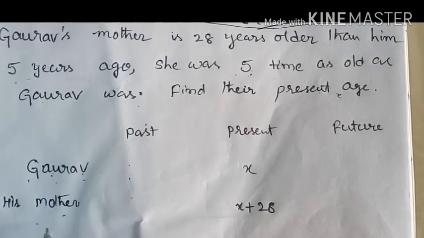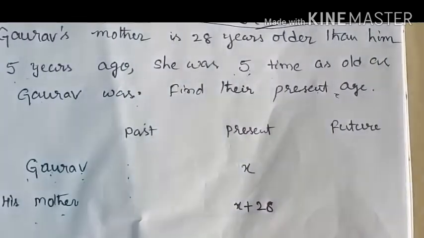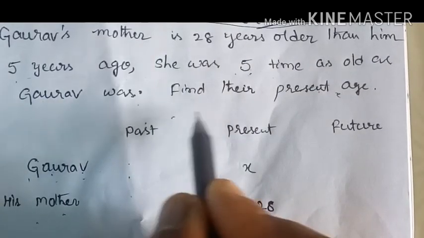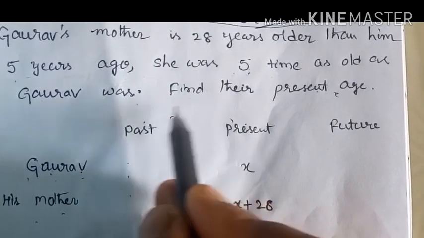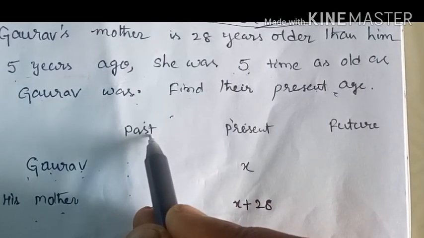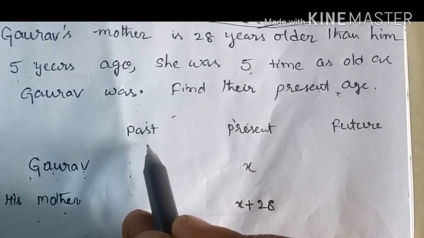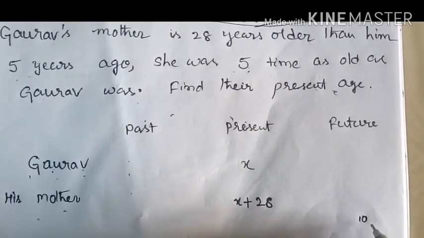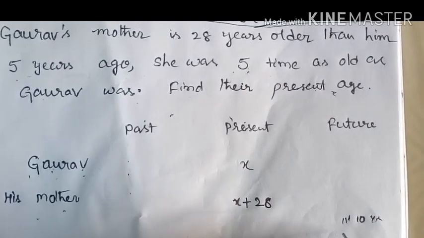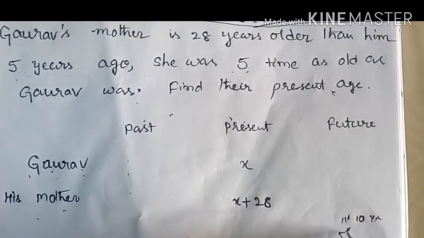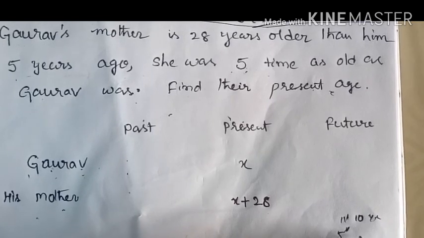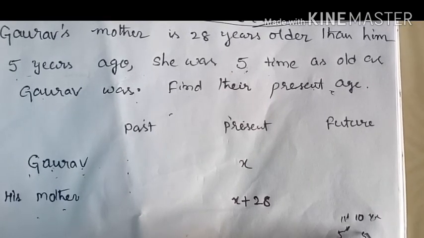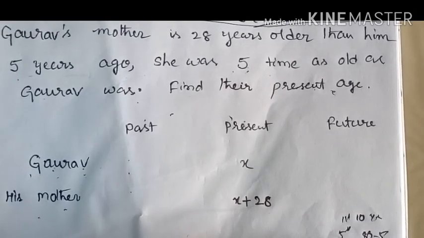Now, 5 years ago means before 5 years, so it goes into the past. Let's take an example. The present age of Gaurav is 10 years. 5 years before, how old was he? 10 minus 5, that is 5 years.